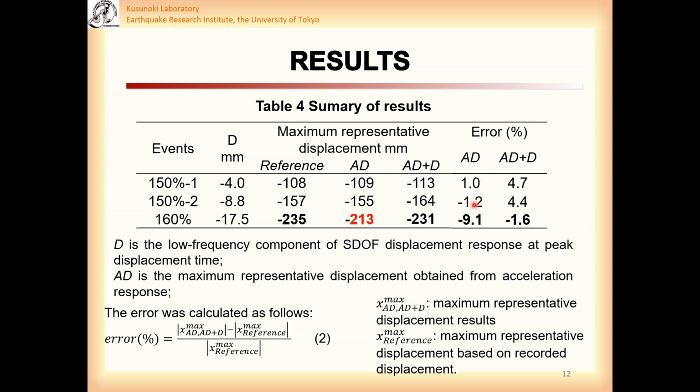For the 150% event first run and second run, the errors of combined maximum displacement were both under 5%. For the 160% event, the combined maximum representative displacement was very comparable to the reference. The errors were less than 2% of the reference maximum displacement.